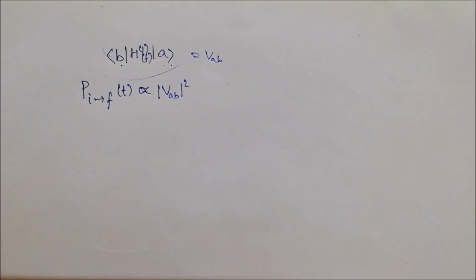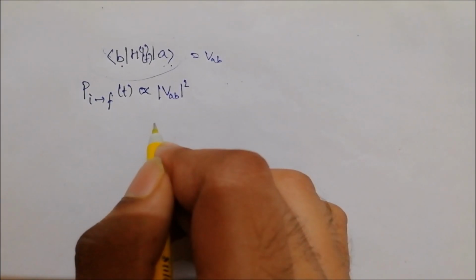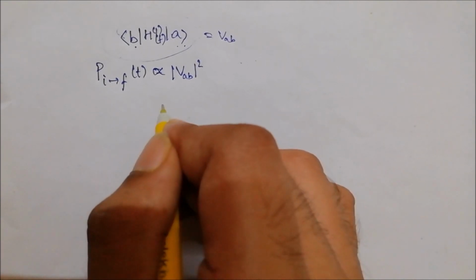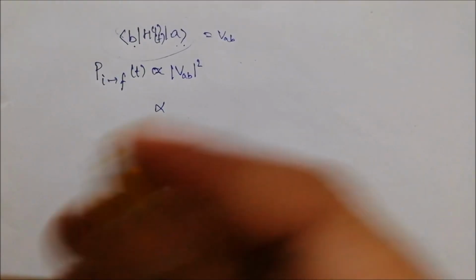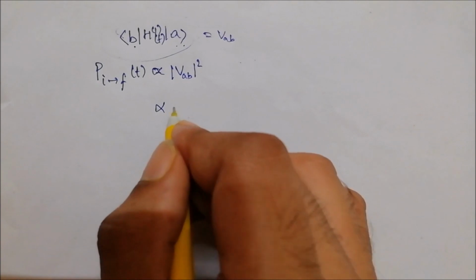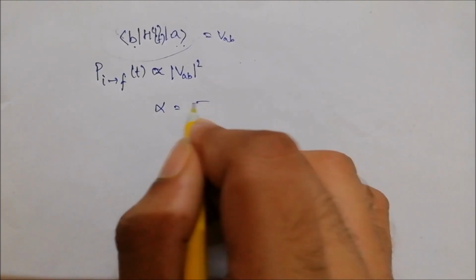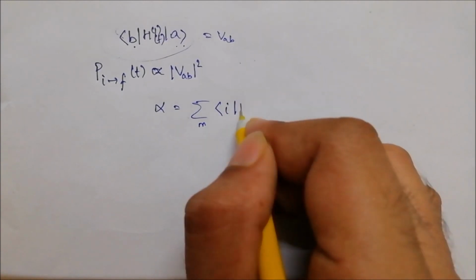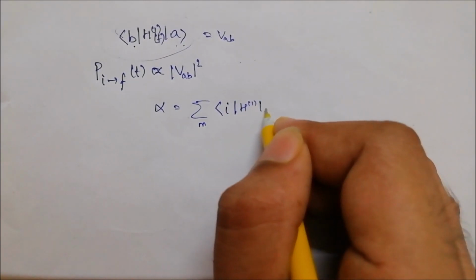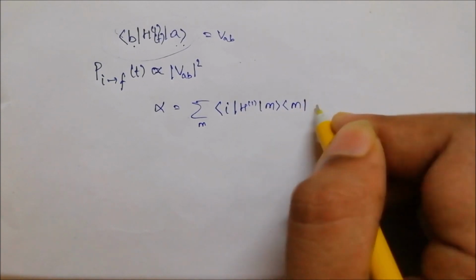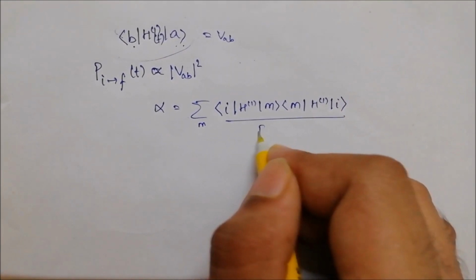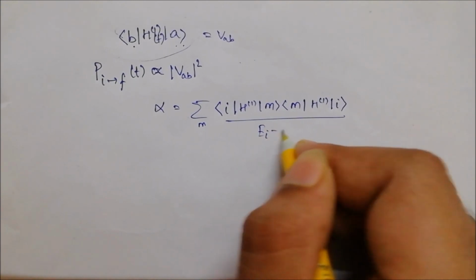Now we have seen in our previous videos that the polarizability tensor elements of a system look something like this, and this was some energy difference, EI minus EM.